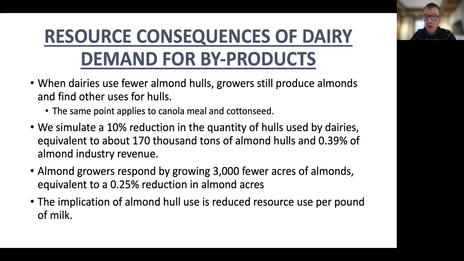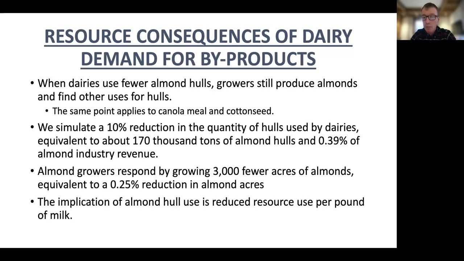When dairies use fewer hulls, the price of hulls decreases and other users buy more. We estimate that almond growers respond to the change in the relative prices by growing 3,000 fewer acres of almonds, equivalent to about a 0.25% reduction in the almond acres.